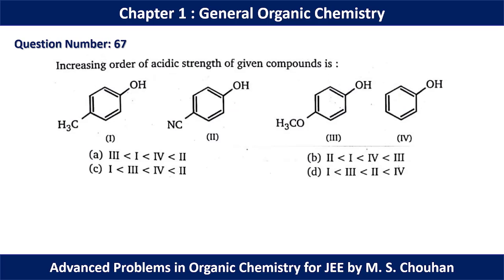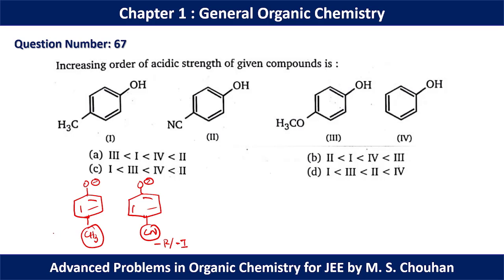For question number 67, we have to find the increasing order of the acidic strength of the given compounds. Same thing, we have to go for the stability of the conjugate base. For the first molecule, we have an electron donating group present at the para position. For the second conjugate base, we have cyanide, which can show minus R as well as minus I effect.